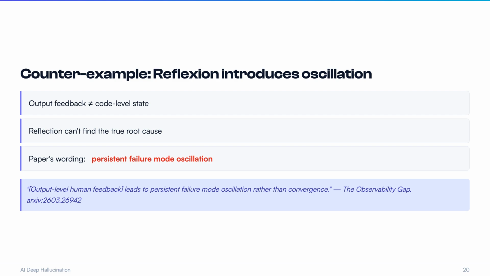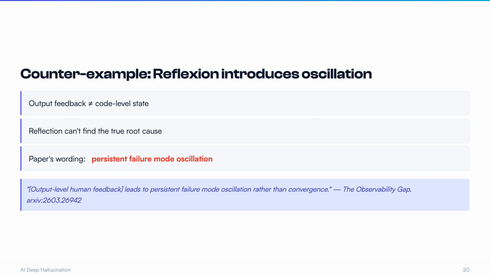There's a counterexample too. This March, the observability gap paper proved when an agent can only see whether the final output is right but can't see what's wrong inside the code, self-reflection actually introduces oscillation. Why does reflection make things worse? Because reflection can't find the true root cause, it can only adjust on surface symptoms, never converging. The paper coined a term for it: persistent failure mode oscillation. So how do we actually answer this in an interview?